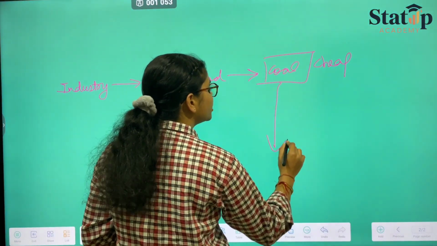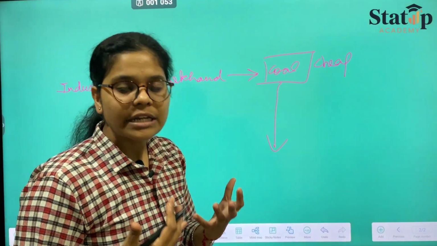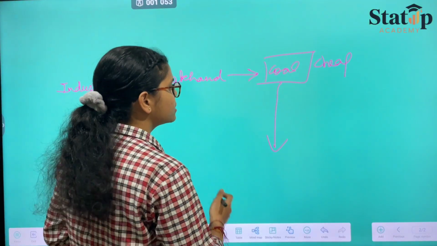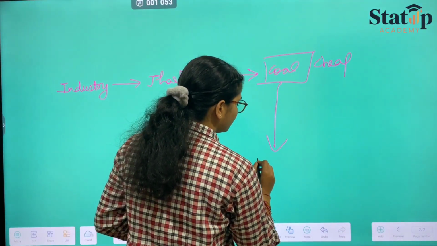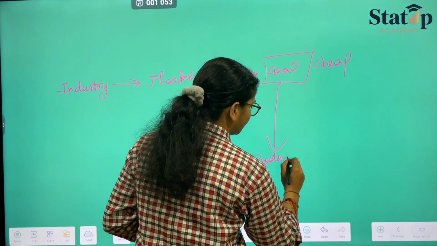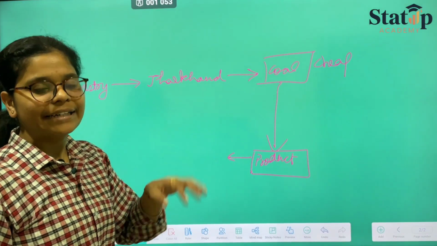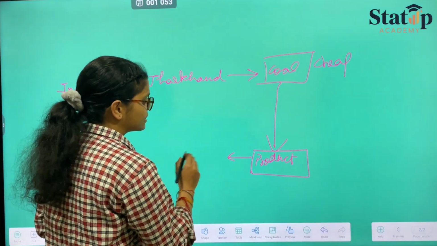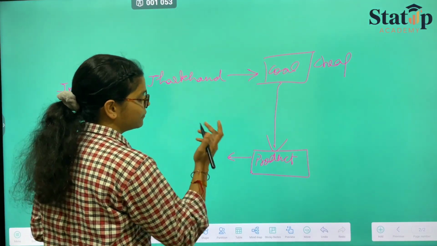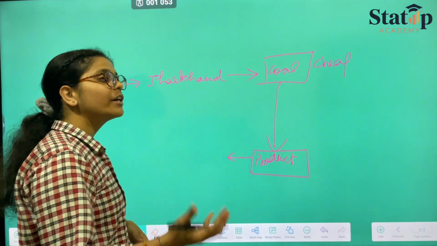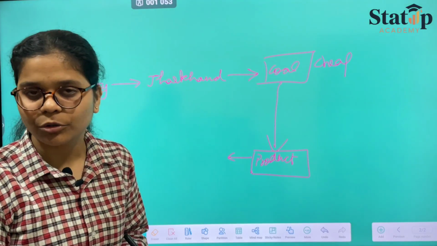But the finished product that the industry is giving to its customers is really beneficial to the customers, and customers are demanding more and more products.